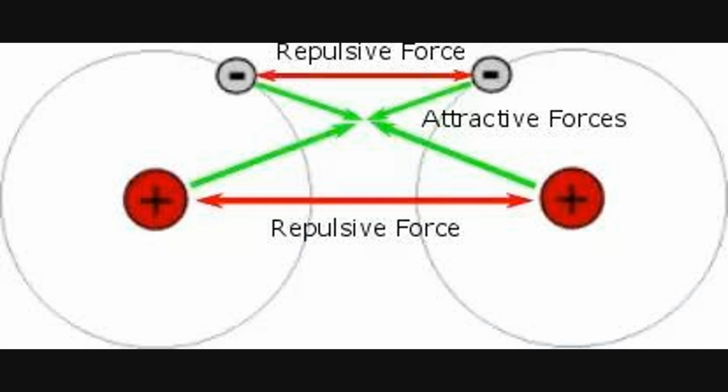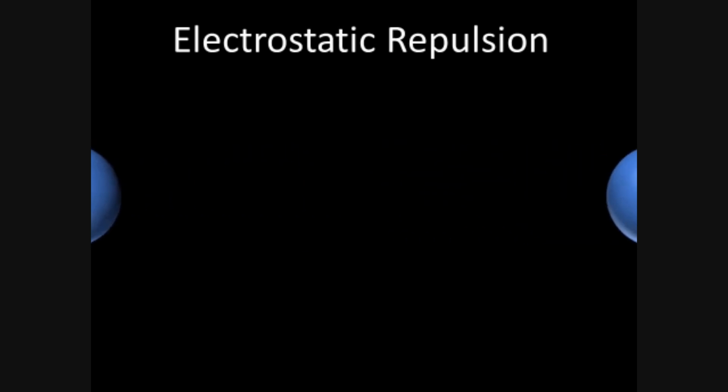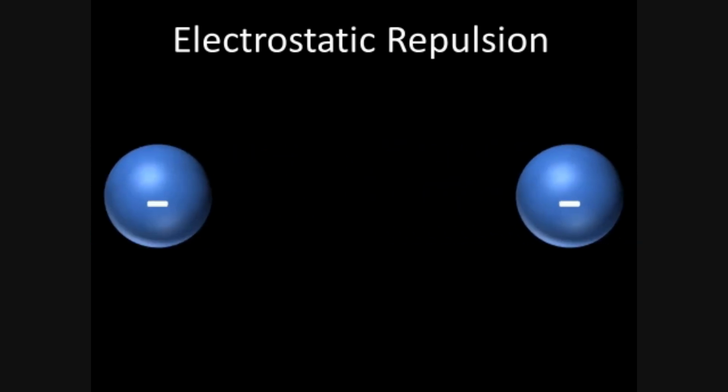The electron of the first hydrogen atom repels the electron of the second hydrogen atom. But the electron of the first hydrogen atom gets attracted to the proton of the second hydrogen atom and vice versa. As these electrons get closer together, the protons of these atoms repel each other, and so these two atoms move slightly apart again. Now, why would they even get attracted to each other in the first place? Shouldn't the electron clouds be repelling each other so they do not get anywhere near each other?